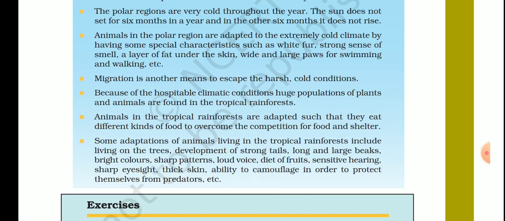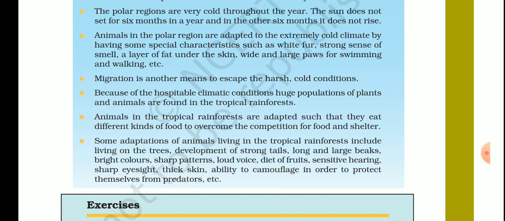Some adaptations of animals living in the tropical rainforest include living on the trees, development of strong tails, long and large beaks, bright colors, sharp patterns, loud voice, diet of fruits, sensitive hearing, sharp eyesight, thick skin, and ability to camouflage in order to protect themselves from predators, etc. These are very important adaptations of the organisms that live in the tropical rainforest. Again, what are these? Living on the trees, development of strong tails. In the case we discussed of the lion-tailed macaque.